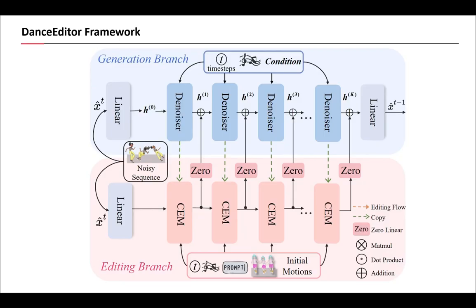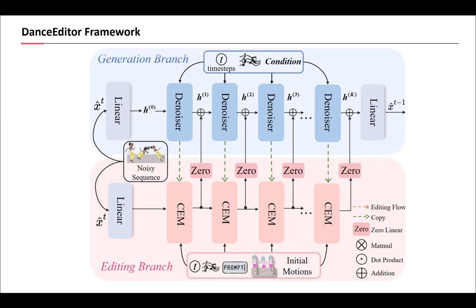To achieve our goal, we propose an innovative prediction then editing paradigm. Our framework consists of two key branches. The generation branch, shown in blue, is a powerful diffusion-based model that generates high-quality initial dance sequences conditioned only on music. This forms the foundation of our system. The core of our innovation lies in the editing branch, shown in pink.